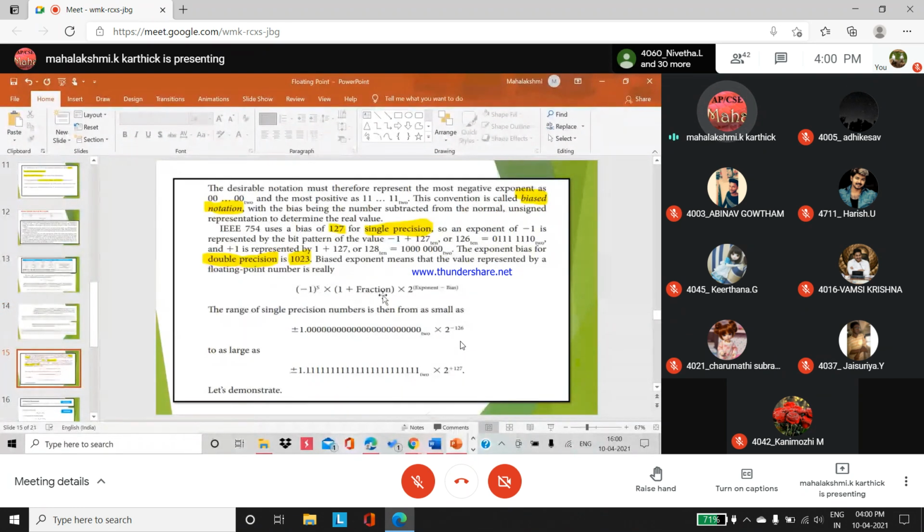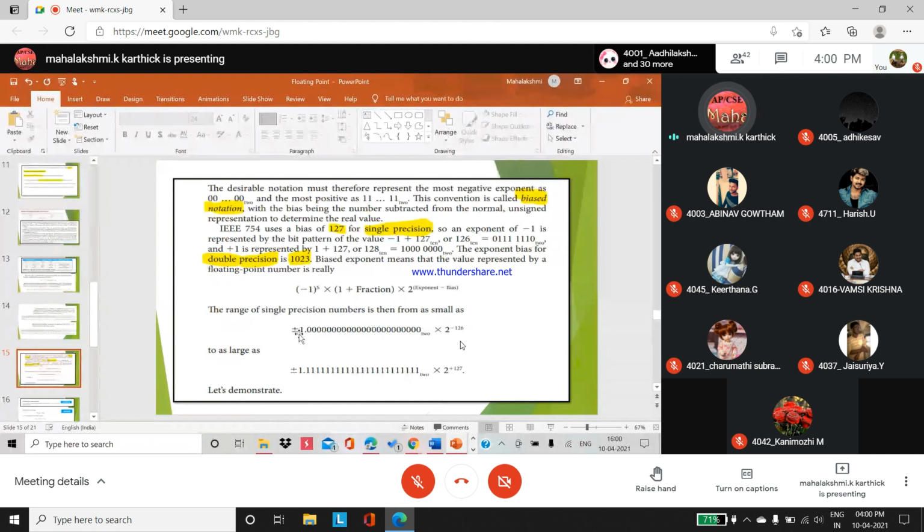One plus fraction into 2 to the power exponent minus bias. The exponent value is -1, minus bias, you get -126.